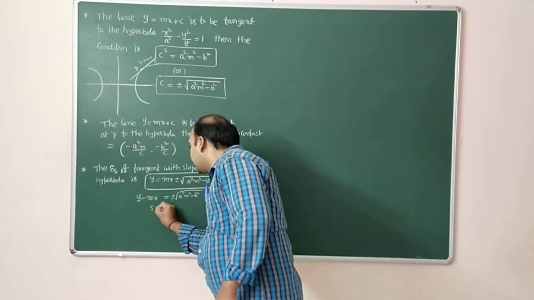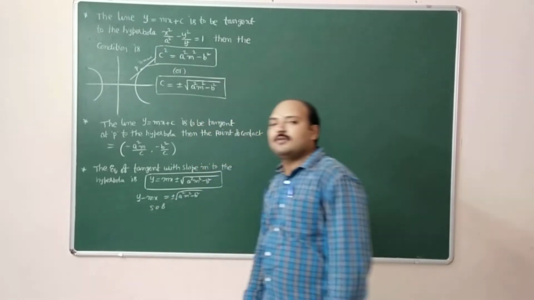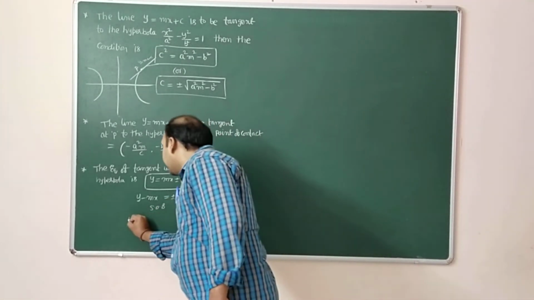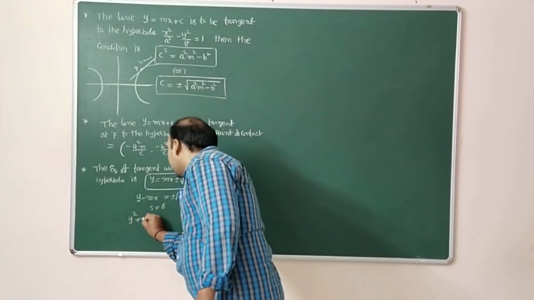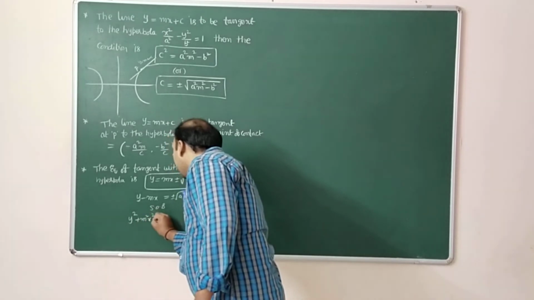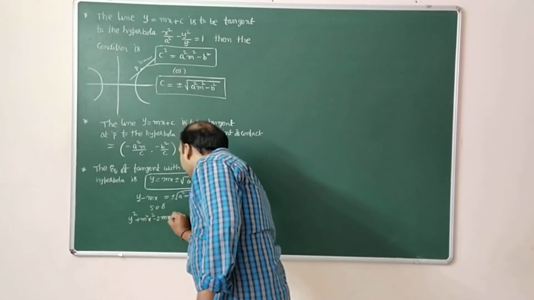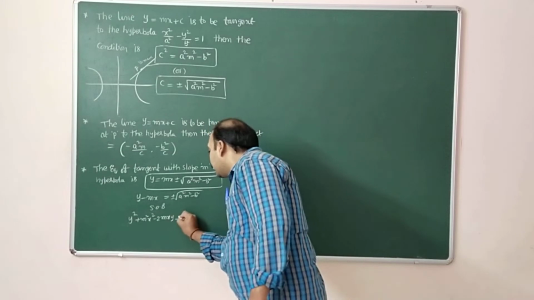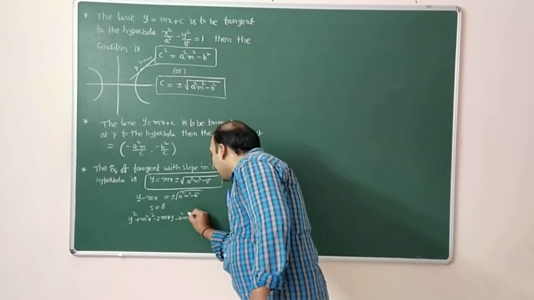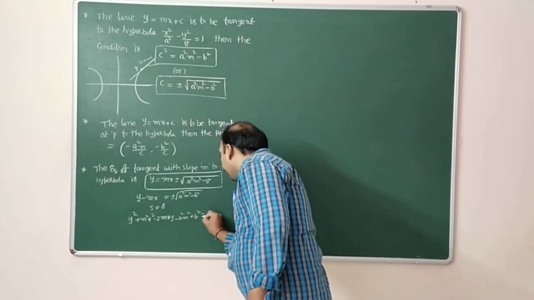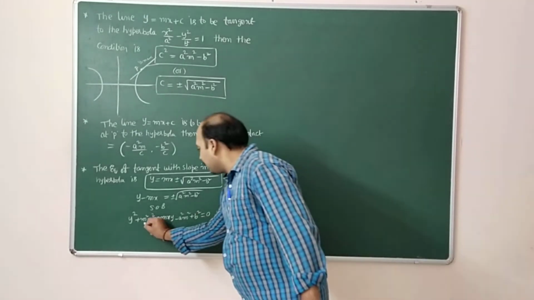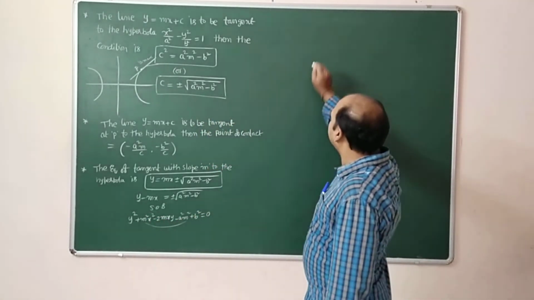Squaring on both sides and simplifying, y square plus m square x square minus 2mxy minus a square m square plus b square equal to 0.